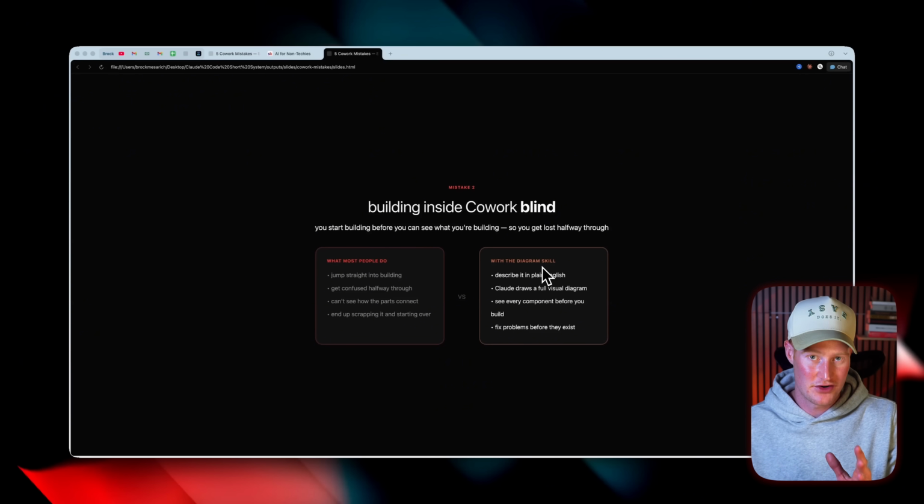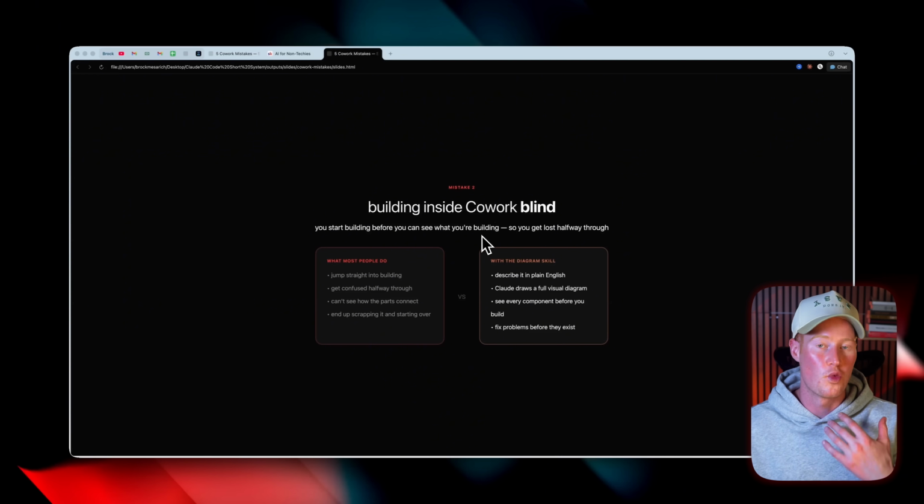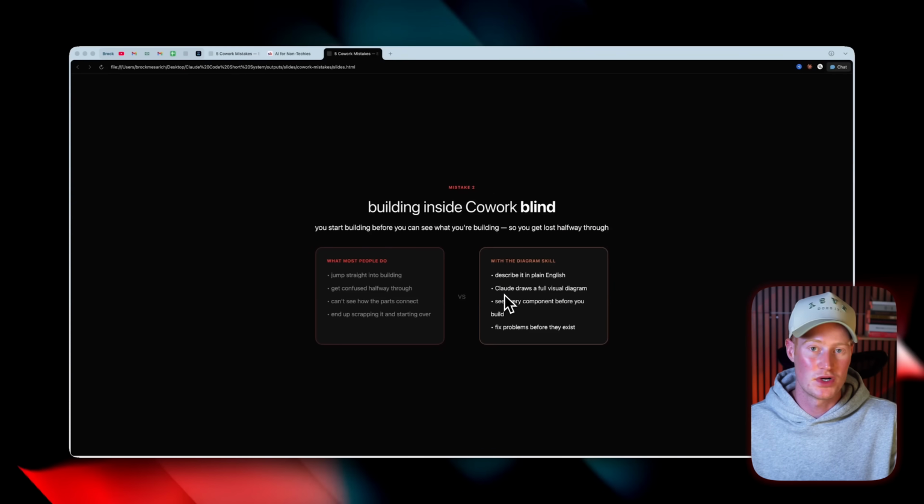So with this diagram skill that I'm going to show you, you can describe what it is you're trying to build in plain English. Claude will then draw a full visual diagram for you to see. You can see every single component of it before you build it. And this will allow you to fix different problems before they even exist.